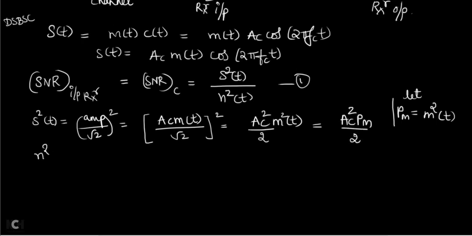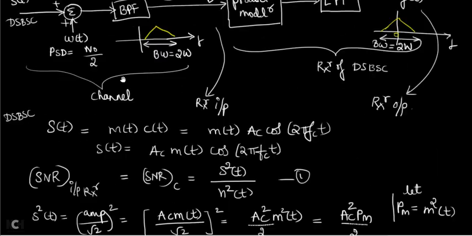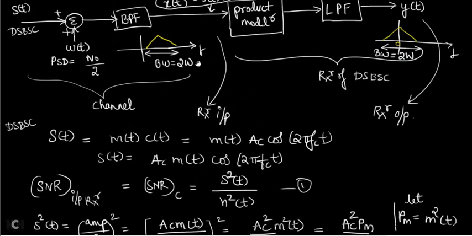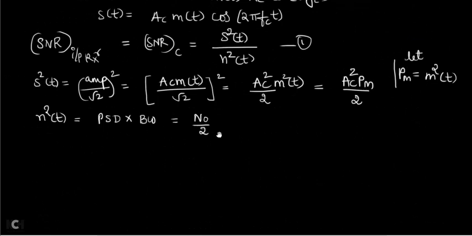Now similarly let us find the noise power N square of t. How to find the noise power? You have to take the power spectral density multiplied by the bandwidth. What is the power spectral density of the white noise? N0 by 2. This N0 by 2 should be multiplied by the bandwidth 2W. So the 2 gets cancelled, and the remaining will be N0 into W. This is your noise power.